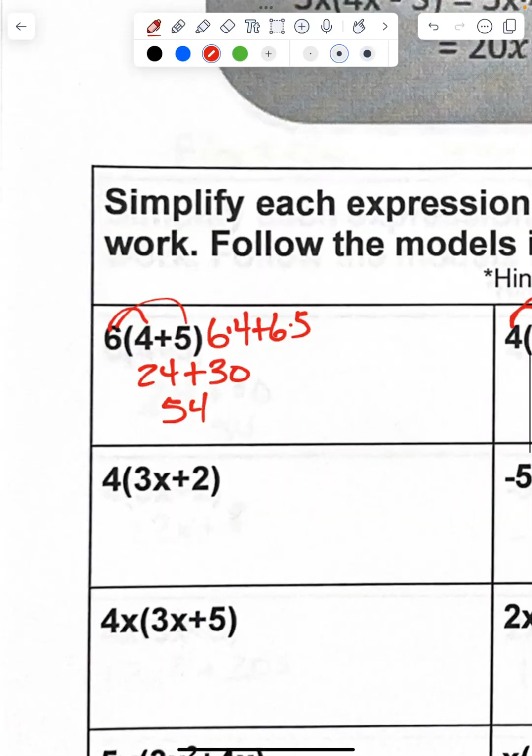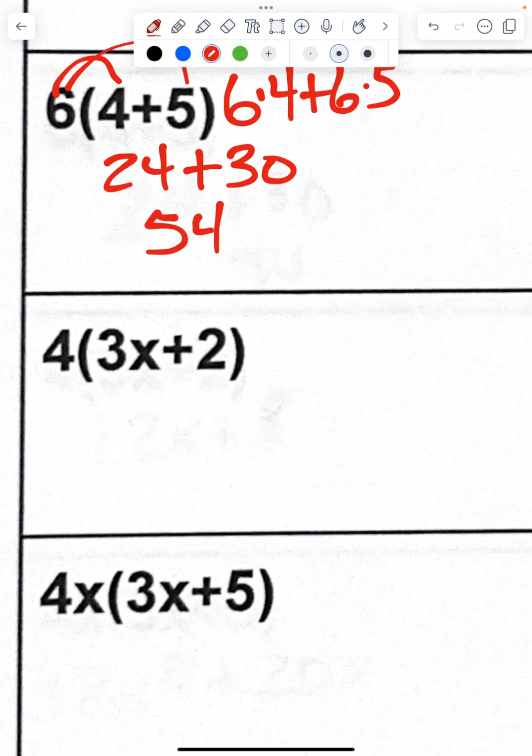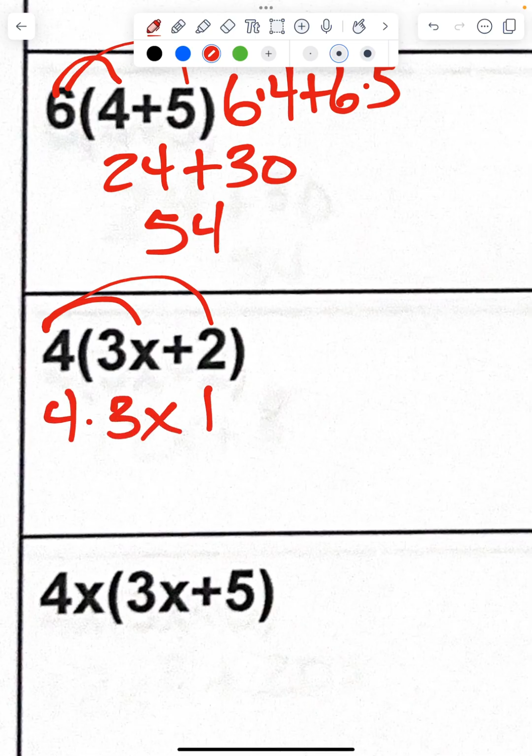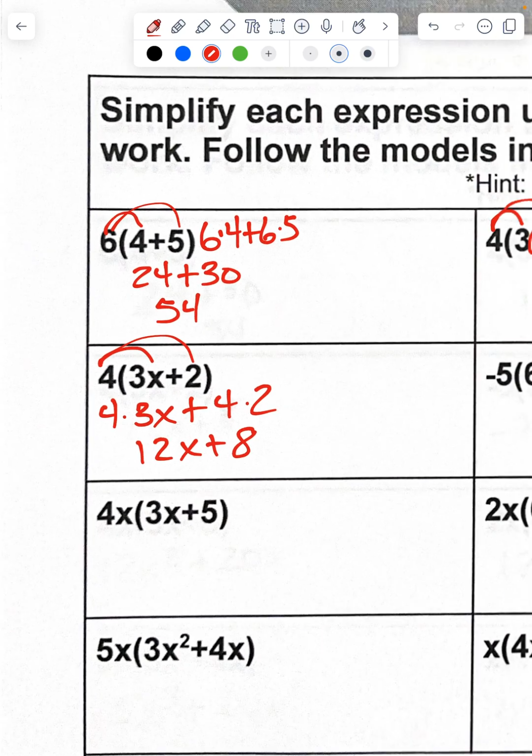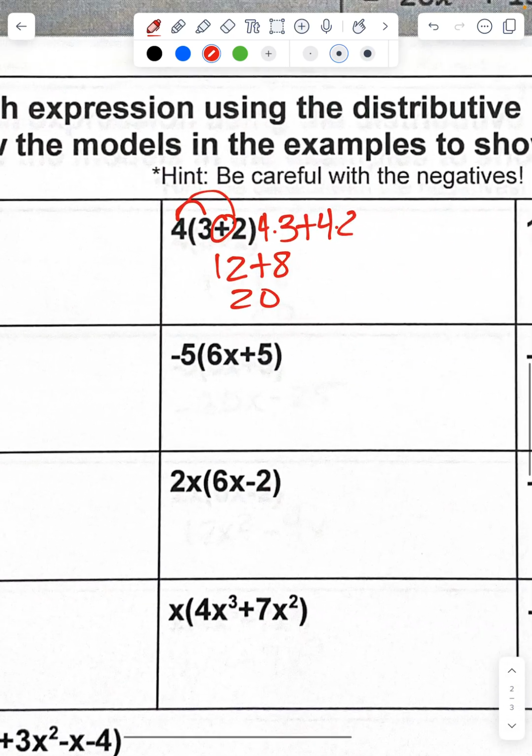Be careful when you are subtracting those positive and negative numbers. Again, even though I have a variable, I'm still multiplying the coefficients and keeping the variable. So it's going to be 4 times 3x plus 4 times 2. 4 times 3x is 12x plus 8. I cannot combine these because I have a variable and not a variable, so that is as simplified as that expression can be.